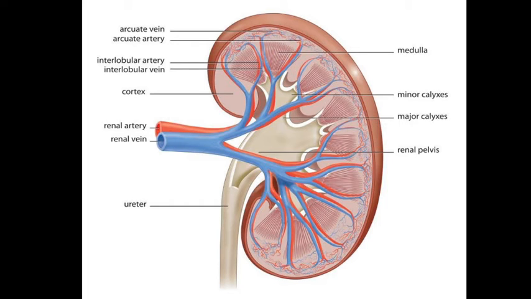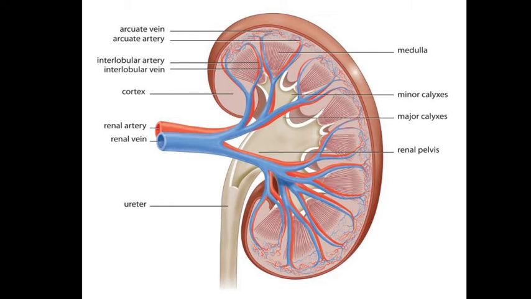Now what is the medulla? Here you see the medulla. The main function of the medulla is to regulate the concentration of the urine. And here you see the minor calyx. What is the minor calyx? The minor calyx surrounds the renal papillae of each pyramid-like structure, as you see in the diagram, and collects the urine from the pyramids.